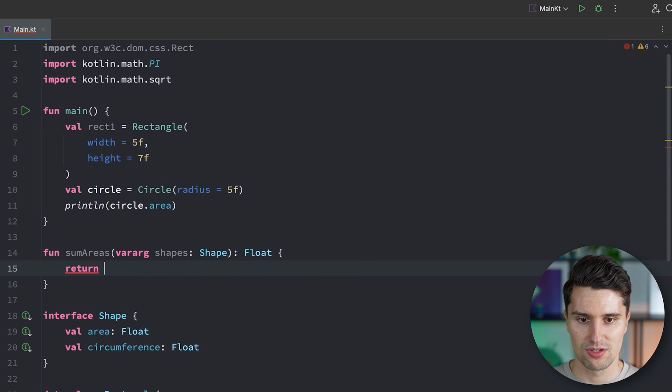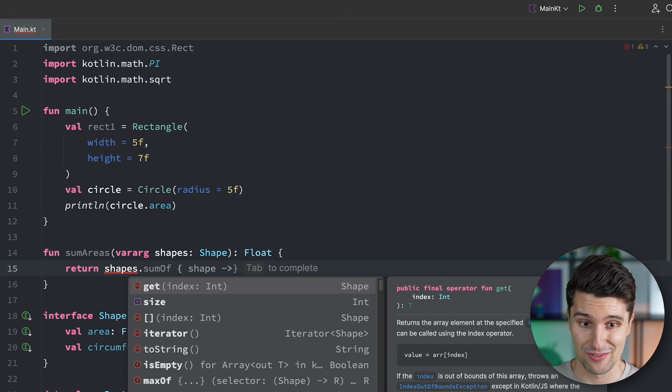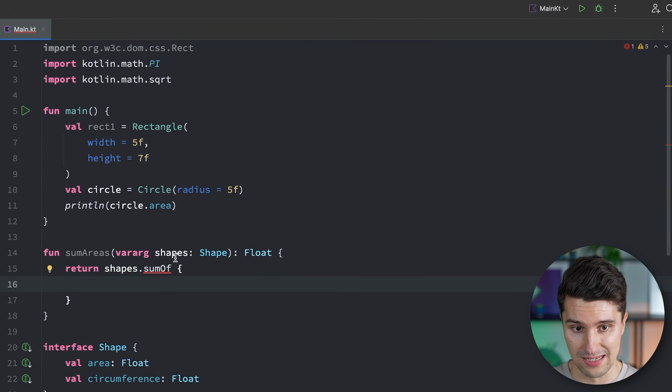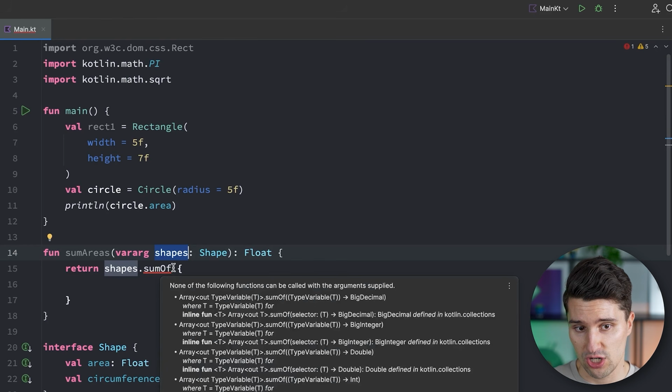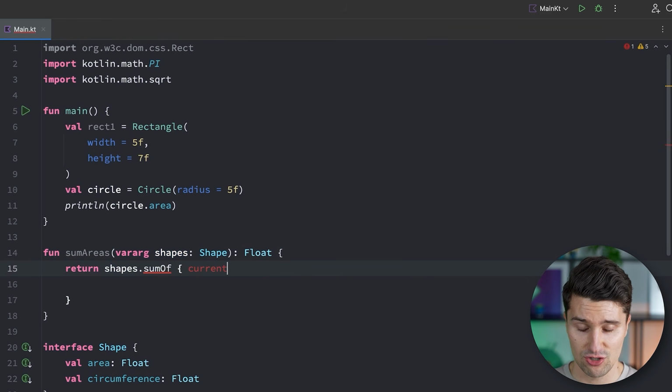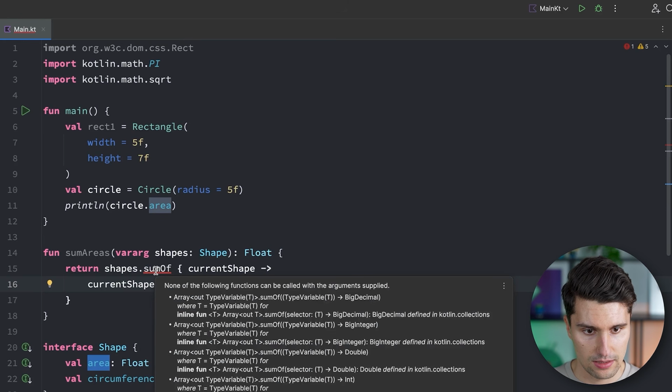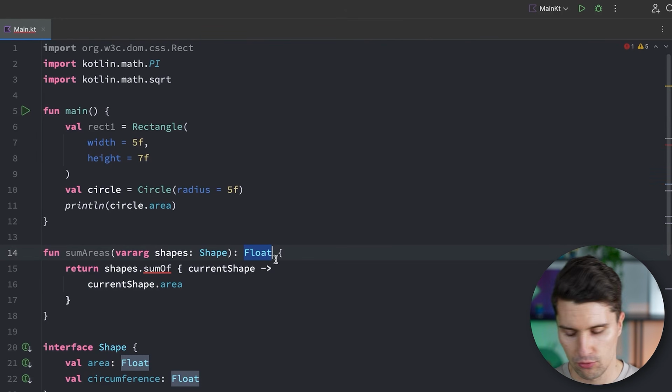And here we could again use a typical function of the Kotlin standard library that takes in a Lambda function as an argument, which is called sumOf. So this will now iterate over this list of shapes that we pass. And for every single shape, it will invoke this Lambda function. And we simply say current shape area. And this may again return a float, double here.